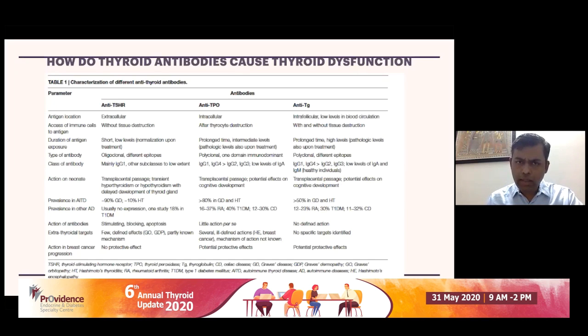So let's come to the other two antibodies, anti-TPO and anti-TG. Anti-TG is located intrafollicularly, anti-TPO is located intracellularly. Typically the anti-TPO, which we assay most often, is released after thyrocyte disruption. Both of these are polyclonal.